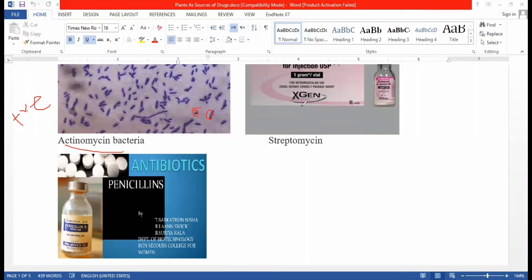Streptomycin injection is there. It is obtained from Streptomyces bacteria. Penicillin is also an antibiotic, which is obtained from the fungus Penicillium notatum. This is obtained from the fungus, so it's a well-known drug. So this is all about the drug sources. Students, I hope you understand.